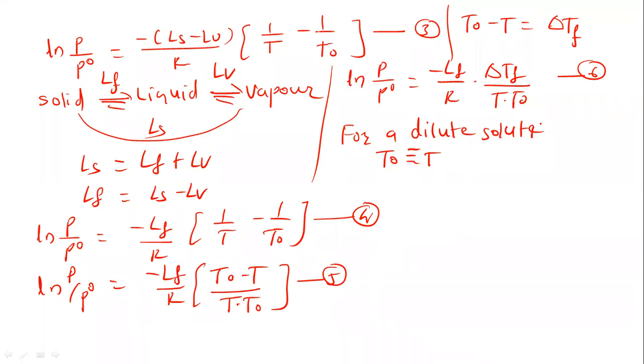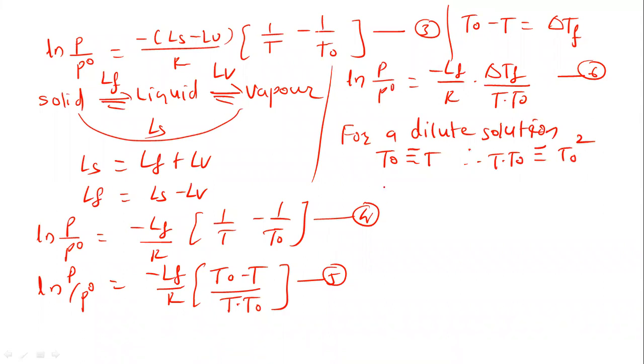Therefore T into T0 is approximately equal to T0 square. T0 is the freezing point of the solvent. As the solute amount is very small, we can say that T into T0 equals T0 square.